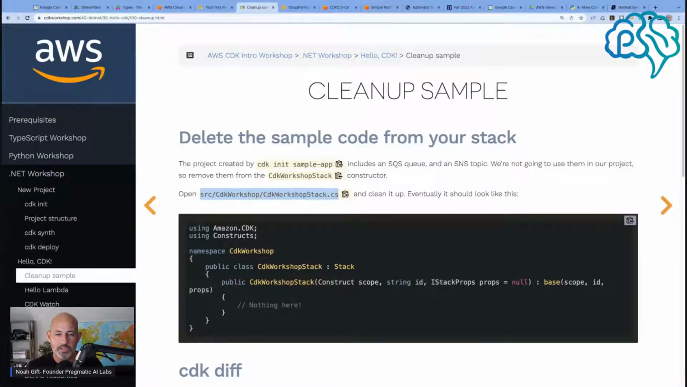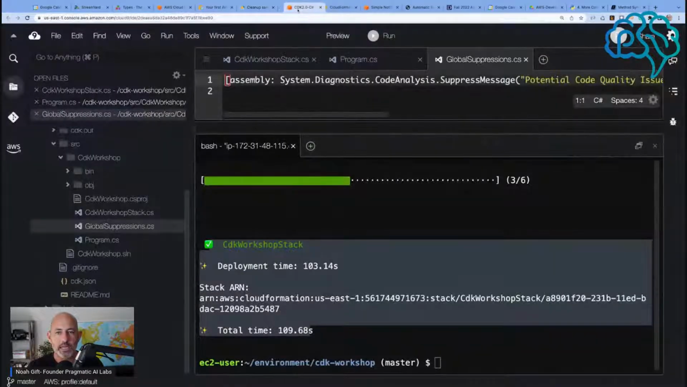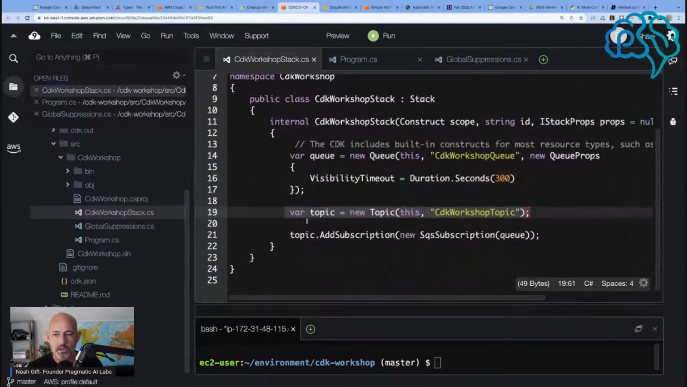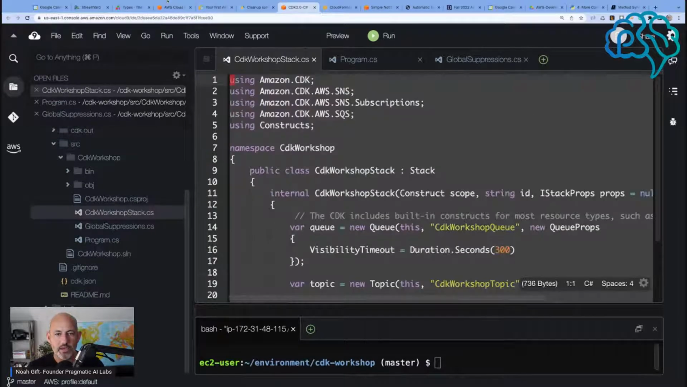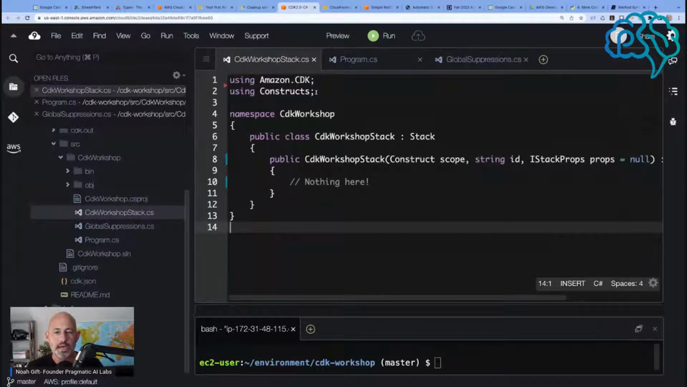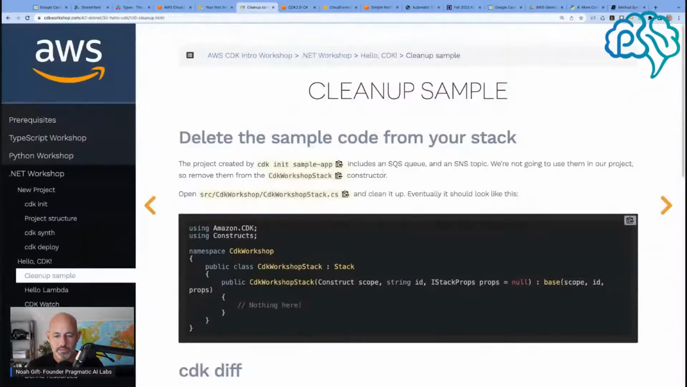Okay, so I'm going to go to CDK workshop stack. Let's go in here. So I like this. I like deleting code. So CDK workshop stack, this one. So we're going to go here. There's a lot of code in here, which is all the queue stuff. We're going to delete all that, and we're going to put this in there. So we got just constructs. We got nothing here. Okay, so we did that.